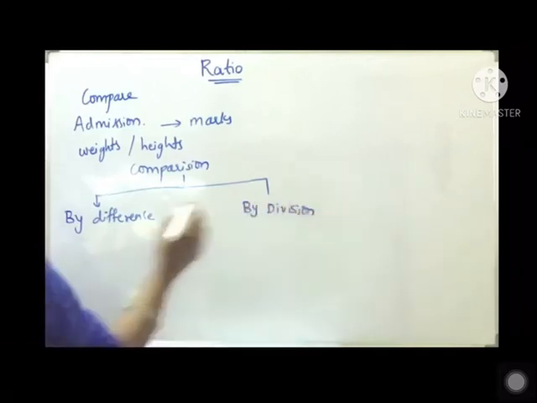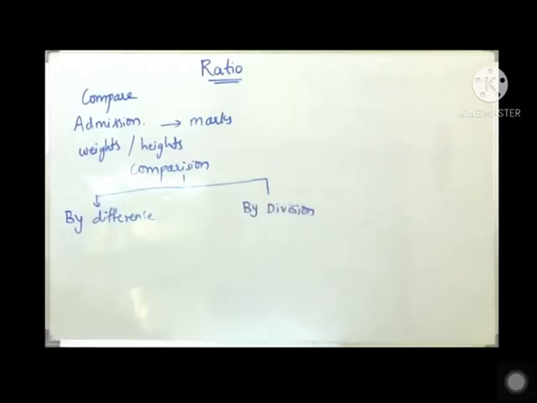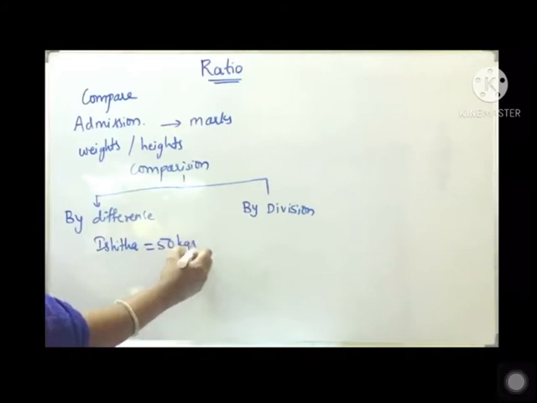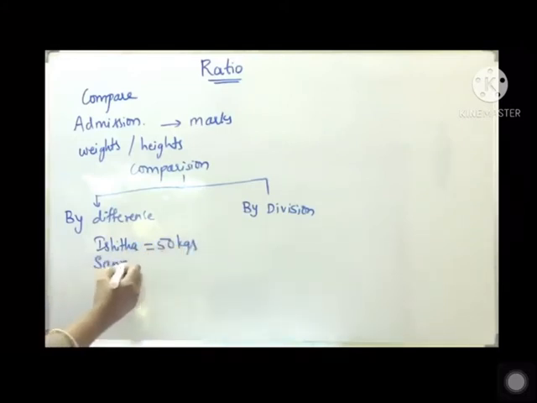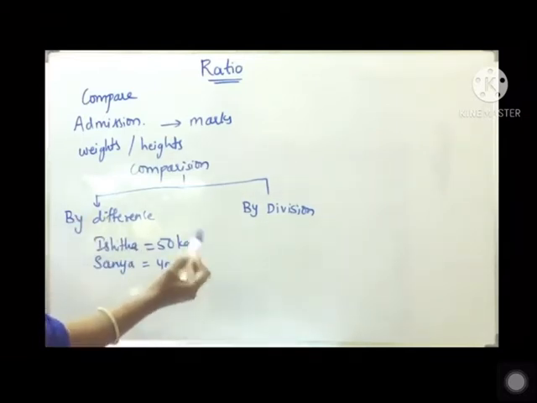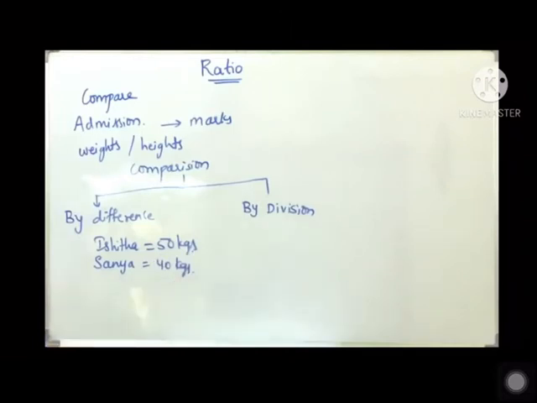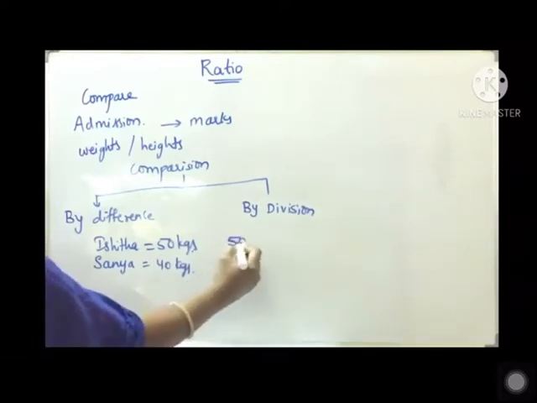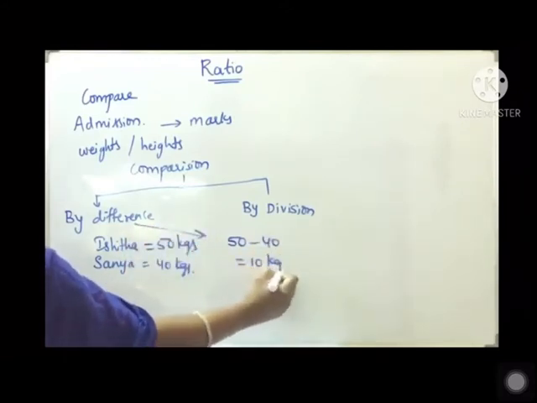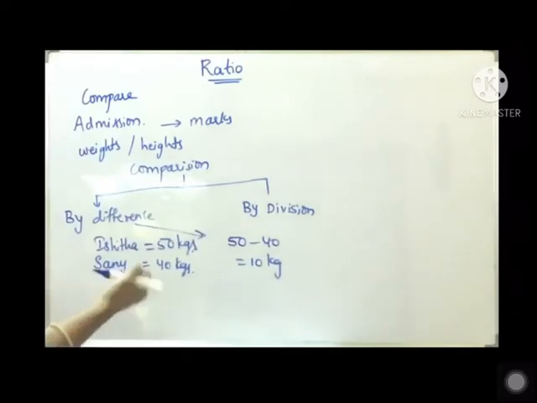So I'll say one example, children. For example, if the weight of Ishita is 50 kgs, and Sania's is 40 kgs. Now we can say that Ishita's weight is greater than Sania's weight, isn't it? How much more? When you do subtraction, here we are doing it by difference, 50 minus 40, that is 10 kgs. So I can say that Ishita is 10 kgs more than Sania, right?